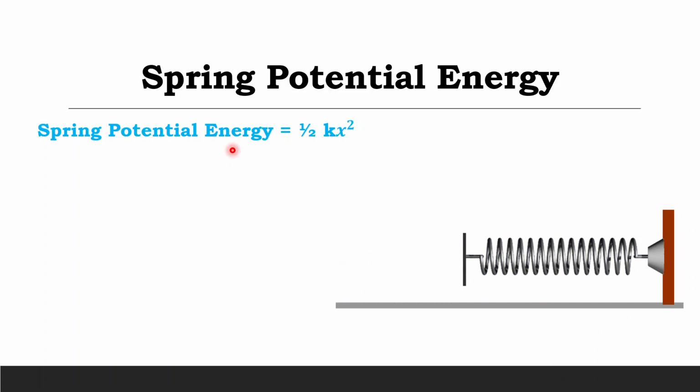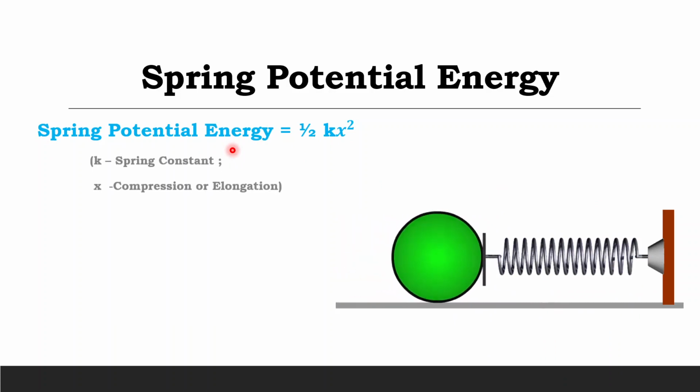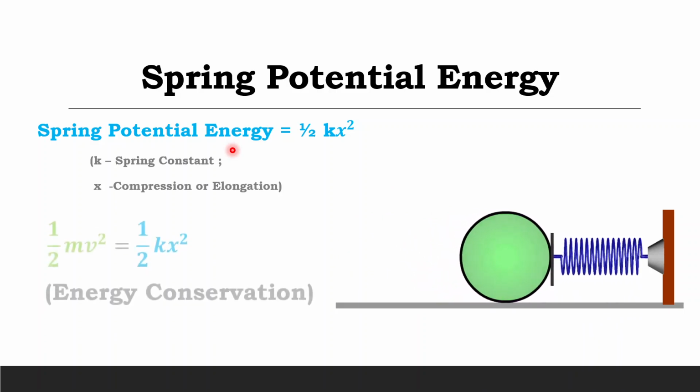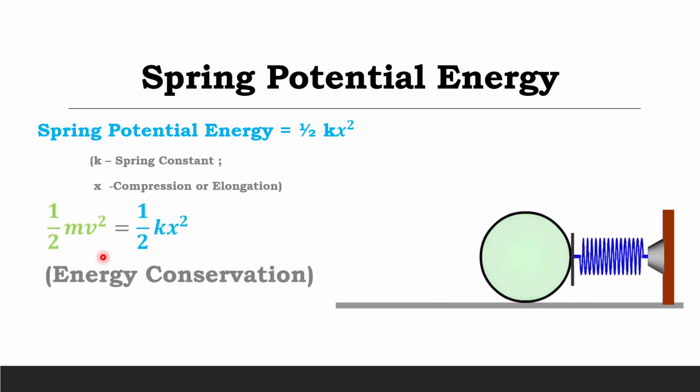Here, k is the spring constant and x is the compression or elongation in the spring. The translation kinetic energy half mv squared is converted to the spring potential energy half kx squared. Thus, these two must be equal.